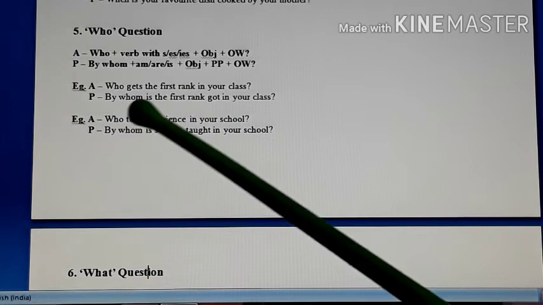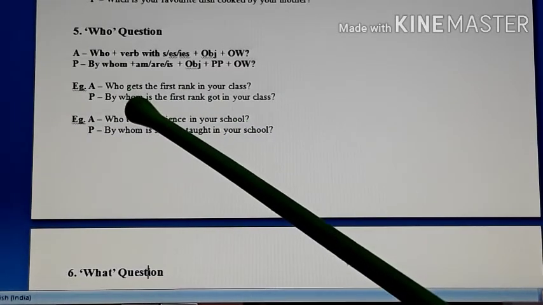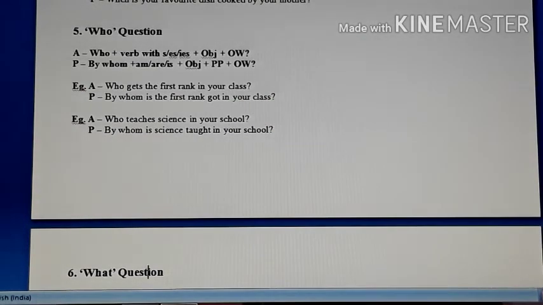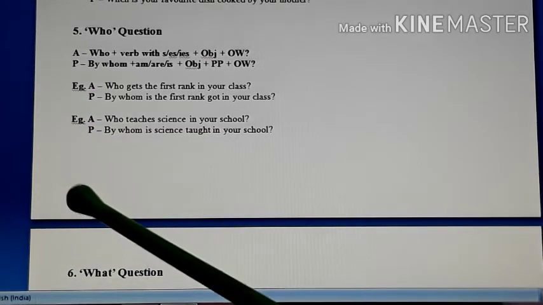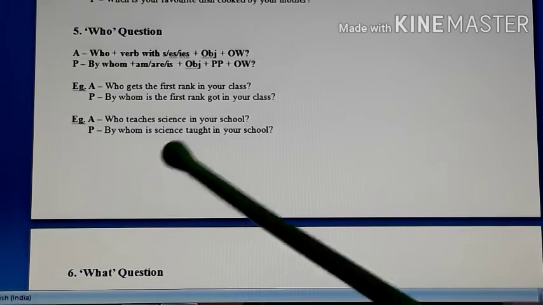So by whom is the first rank got? Third form of get is got, in your class. So a question should remain a question. In passive also a question will remain a question. If a negative sentence is given in active voice, then in passive also it will remain negative. Only we change the places of the subject and object and add the third form of the verb along with the auxiliaries. Okay, then second example, who teaches science in your school?